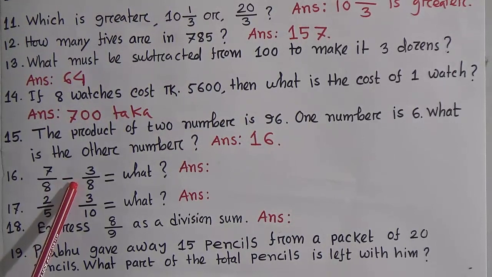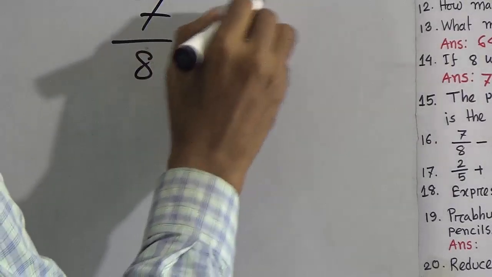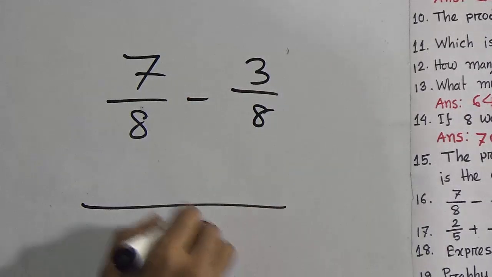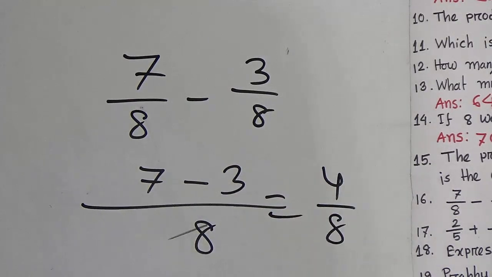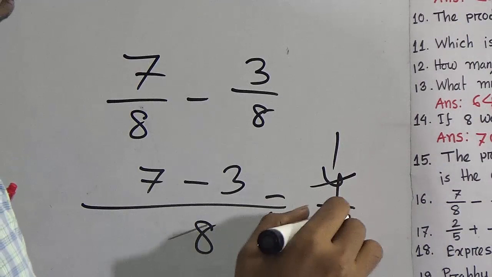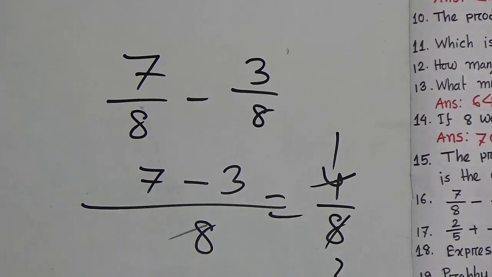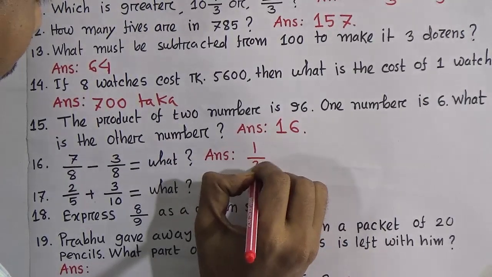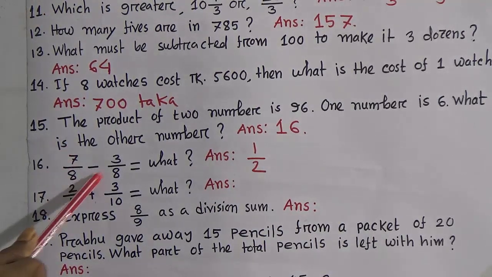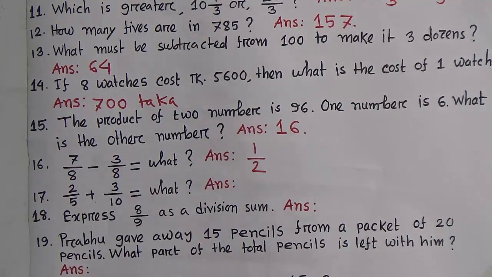Now look, question number 16. 7 by 8 minus 3 by 8. This is equal to what? 7 minus 3 is equal to 4, so 4 by 8. Now we have to reduce. That means we get 1 by 2. So 7 by 8 minus 3 by 8 is equal to 1 by 2, and this is the answer.